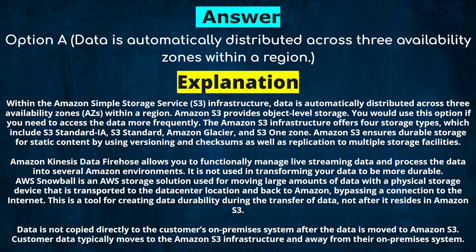AWS Snowball is an AWS storage solution used for moving large amounts of data with a physical storage device that is transported to the data center location and back to Amazon by passing a connection to the internet. This is a tool for creating data durability during the transfer of data, not after it resides in Amazon S3. Data is not copied directly to the customer's on-premises system after the data is moved to Amazon S3. Customer data typically moves to the Amazon S3 infrastructure and away from their on-premises system.